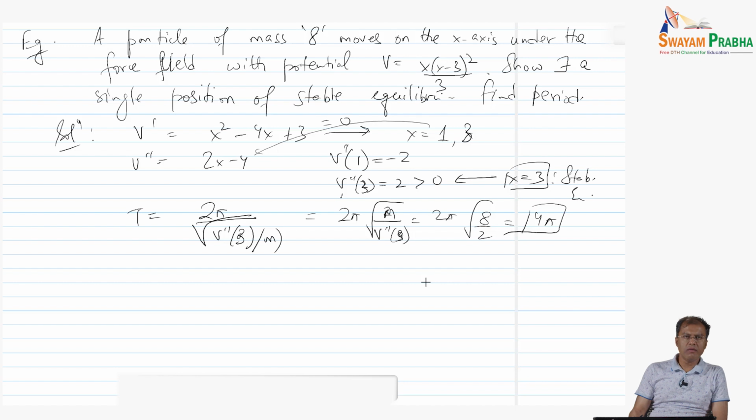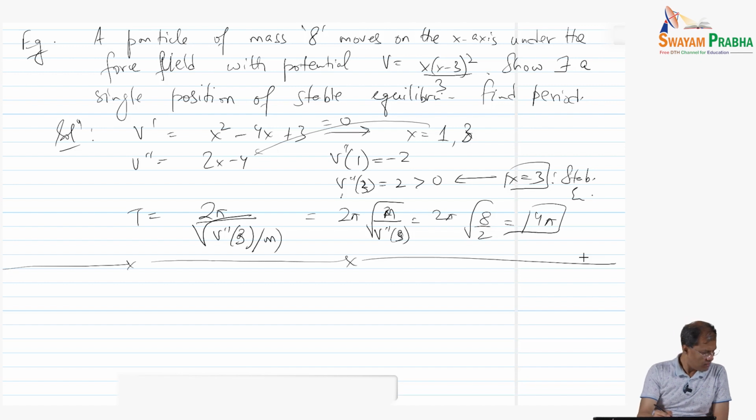Similarly, we can look at this system in 3-dimensional space. What happens in 3-dimensional space? Let us generalize energy conservation in 3D.